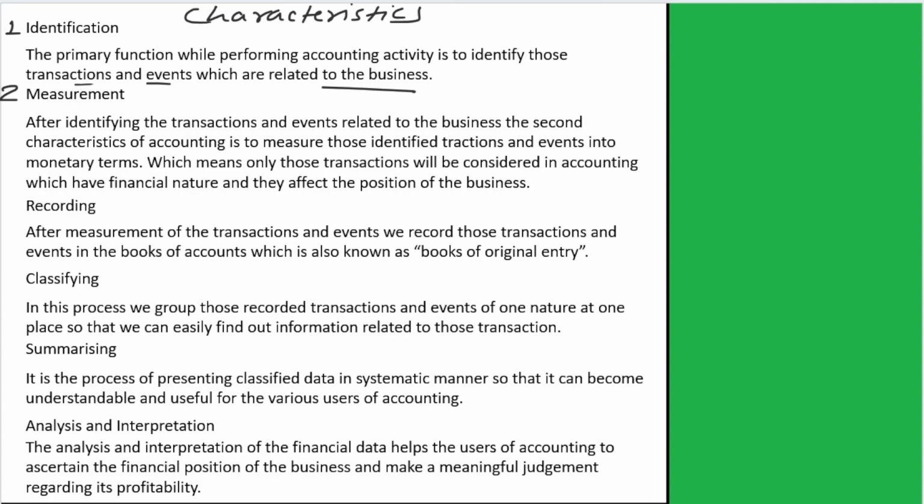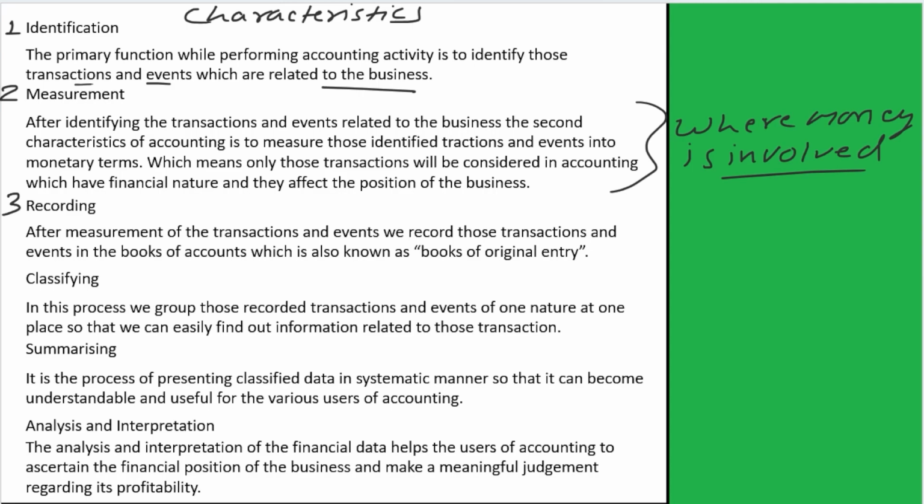Means only those transactions which can be measured in monetary terms, where money is involved. Only those monetary transactions are considered as business transactions in accounting.